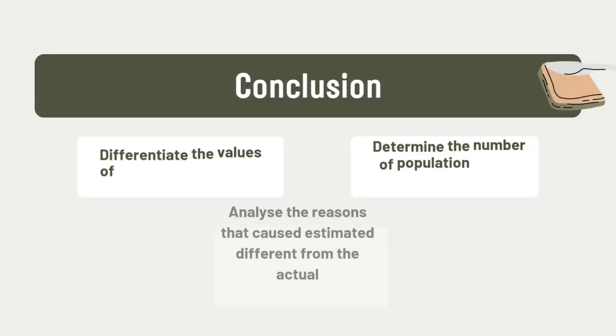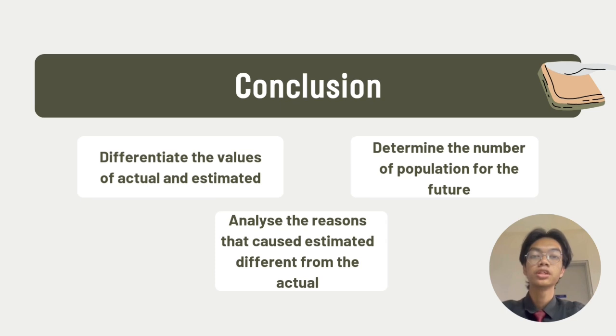The conclusion of this one is, first of all, we were able to differentiate the values of the actual population and the estimated population by using the first order differential equation. Next, we were also able to determine the population of Ethiopia for the future by using the first order differential equation. And last but not least, we were able to analyze some of the reasons that caused the estimated data to be different from the actual. So that's all from us from Group 5.